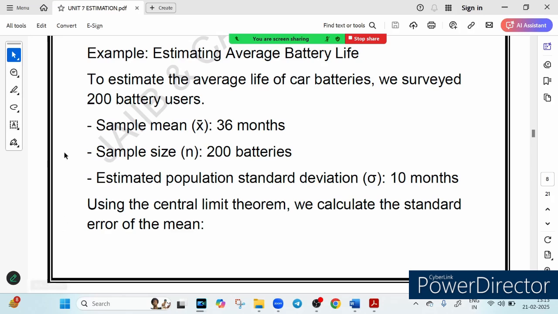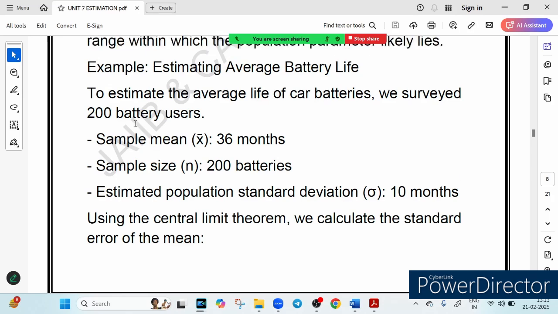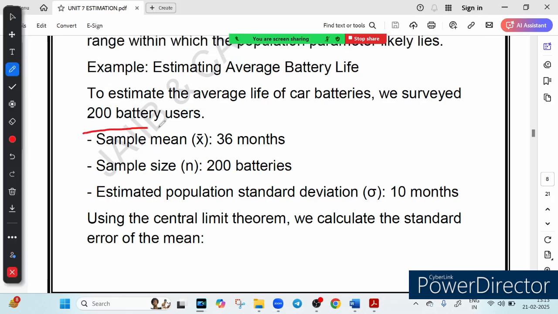So here you can see what we have done. We have collected a sample, a survey was conducted, and we have collected data from 200 battery users.